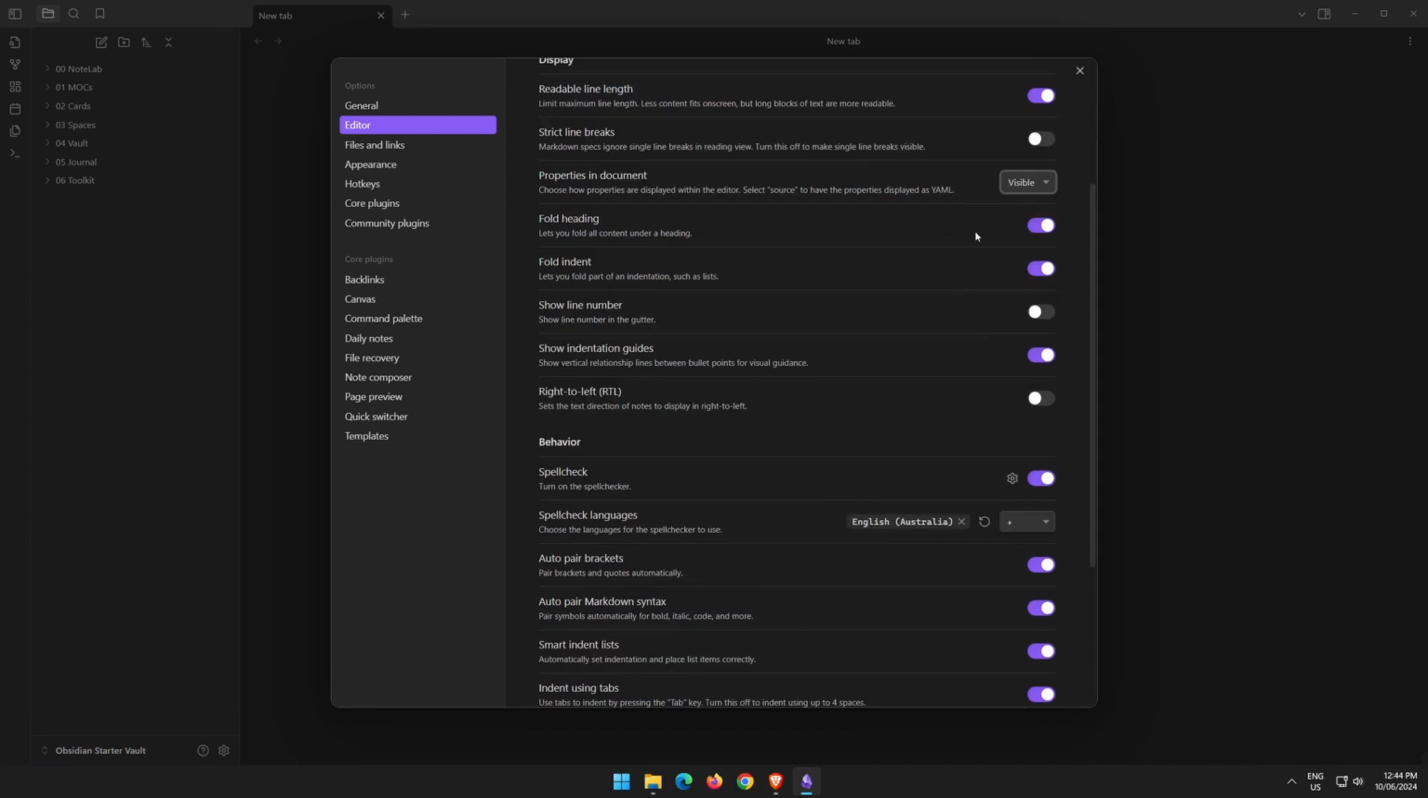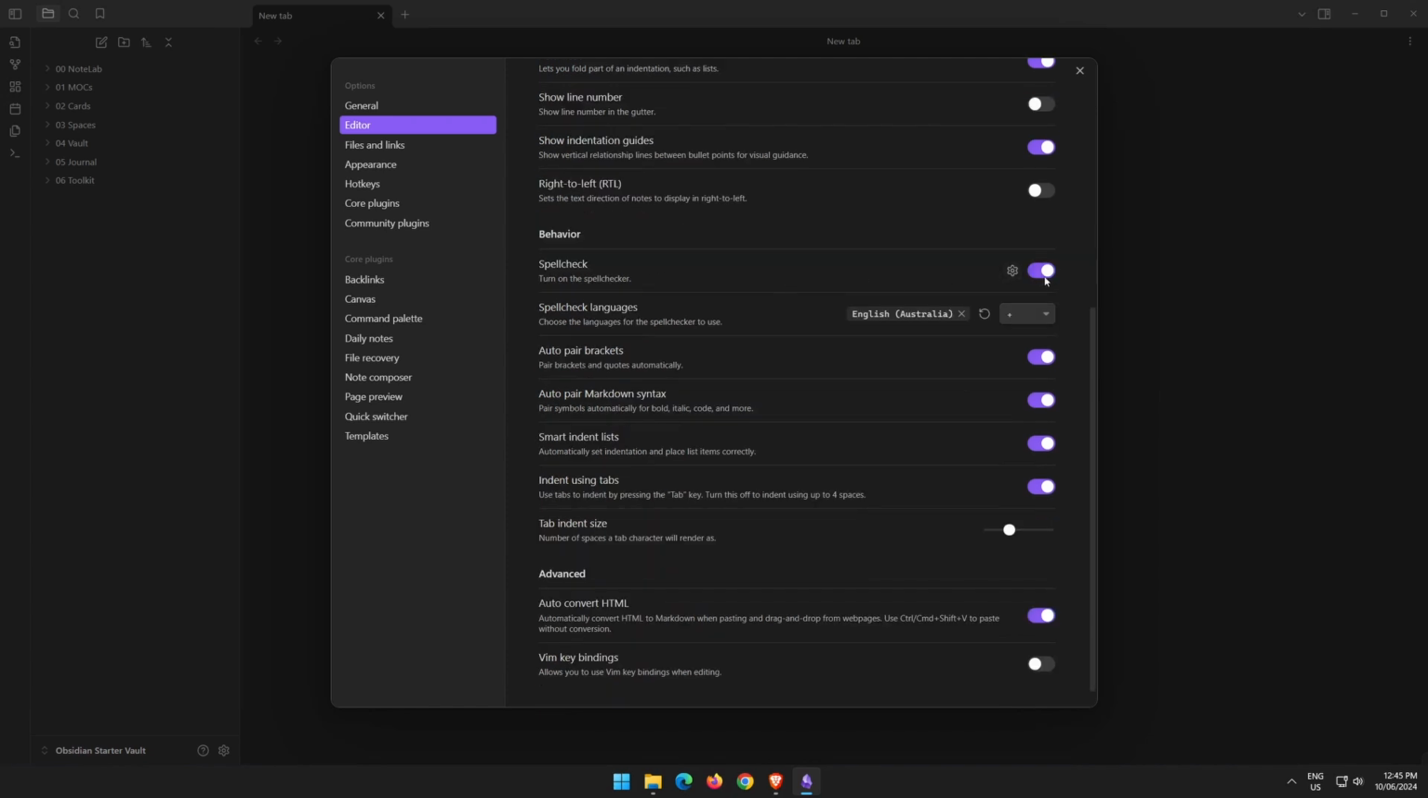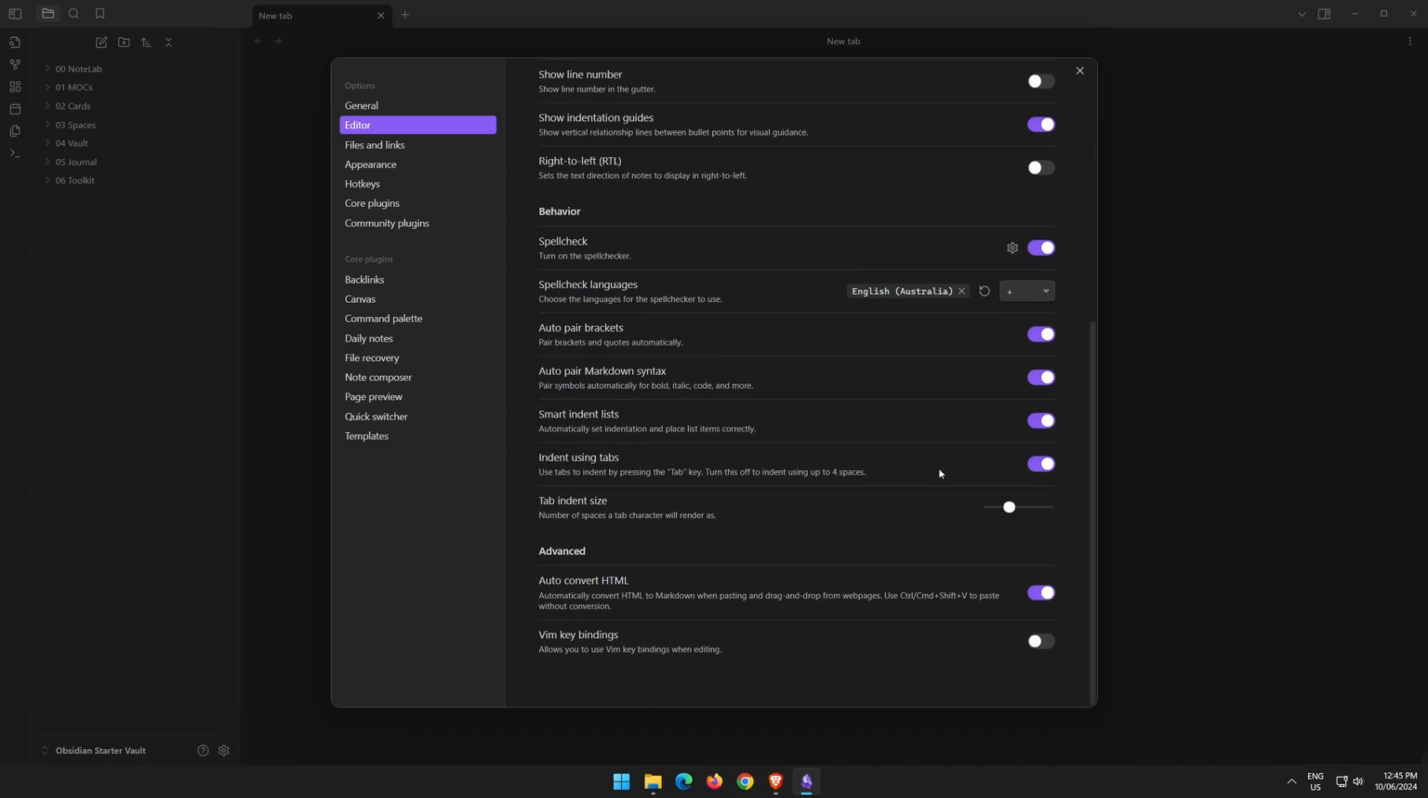Fold headings will just collapse any headings with a body of text. I like to leave fold indent on. Show line number I keep off. If you want to read right to left, you can toggle that on here. Spell check is enabled by default, and you can select your language for spell checking in the drop down. Leave auto pair brackets on, same for markdown syntax. Everything else can stay the same.